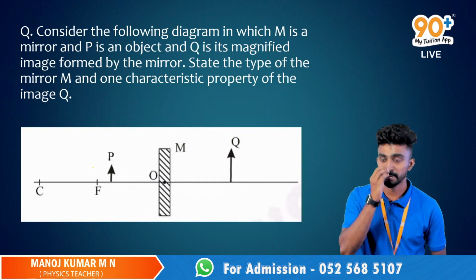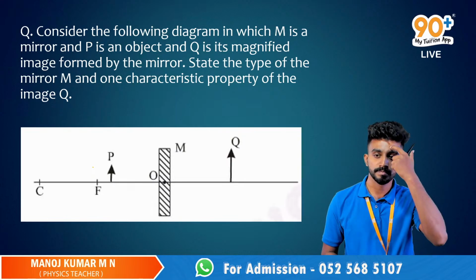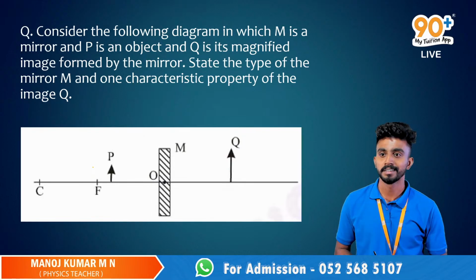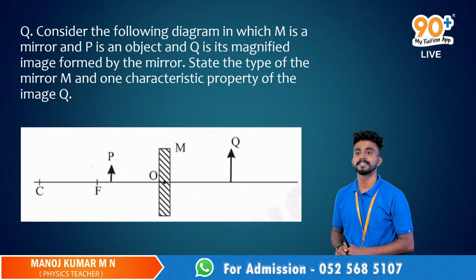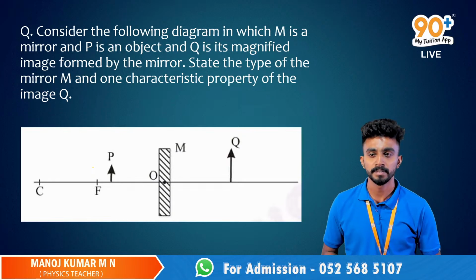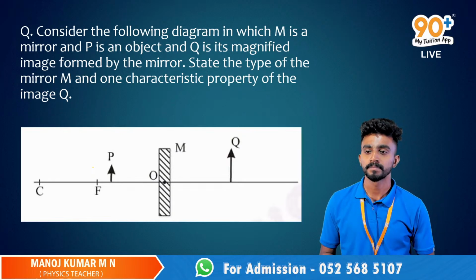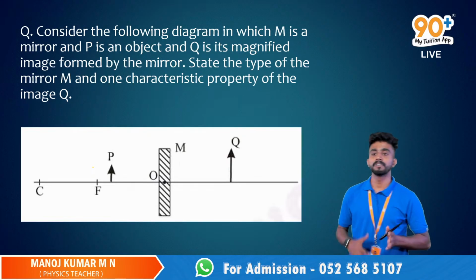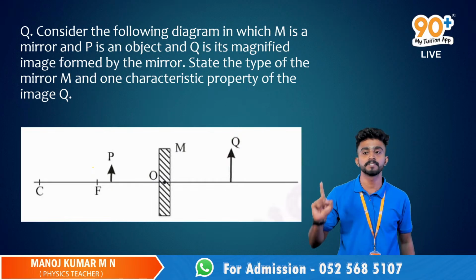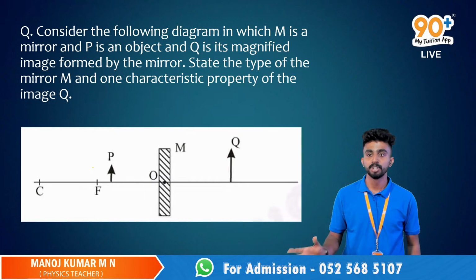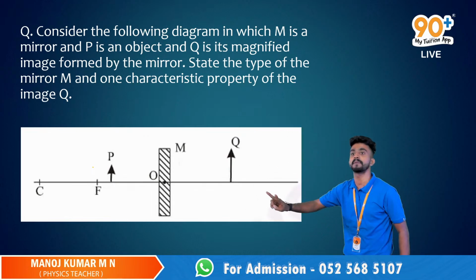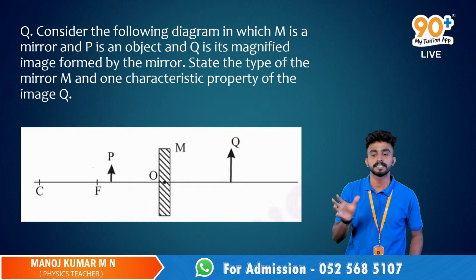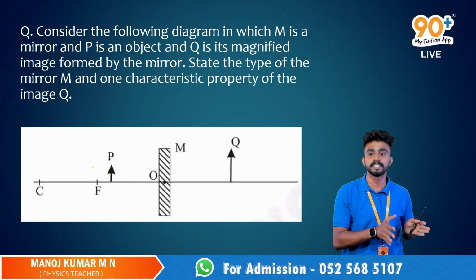In our school, the chapter is electricity, and then the human eye and colorful world chapter. Those two are the chapters for this first term exam. Only for the second term, this chapter is coming for us. So the thing is, we are going according to the syllabi. With respect to your syllabi, this is the first chapter in physics coming up. This is chapter 10, right? So human eye and colorful world is the 11th chapter, electricity is the 12th chapter, magnetic effects are the 13th chapter. So we're going in that particular pattern.